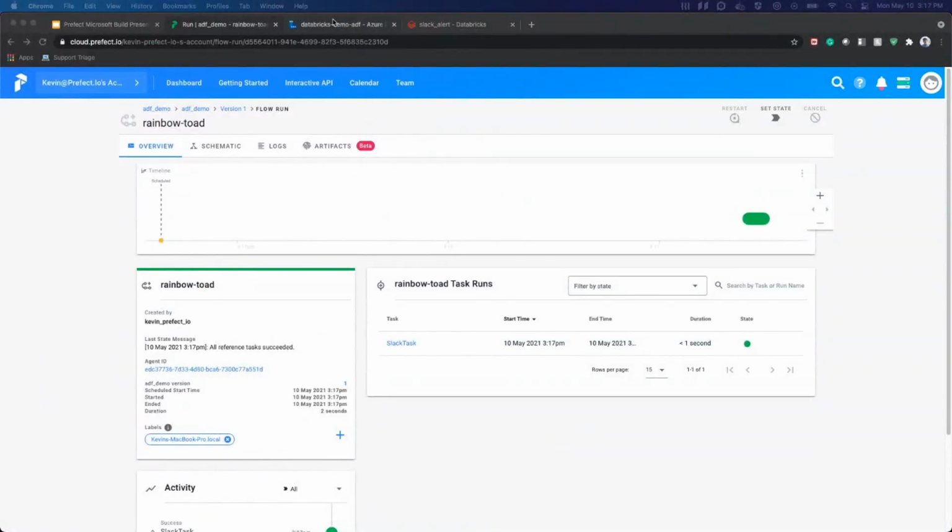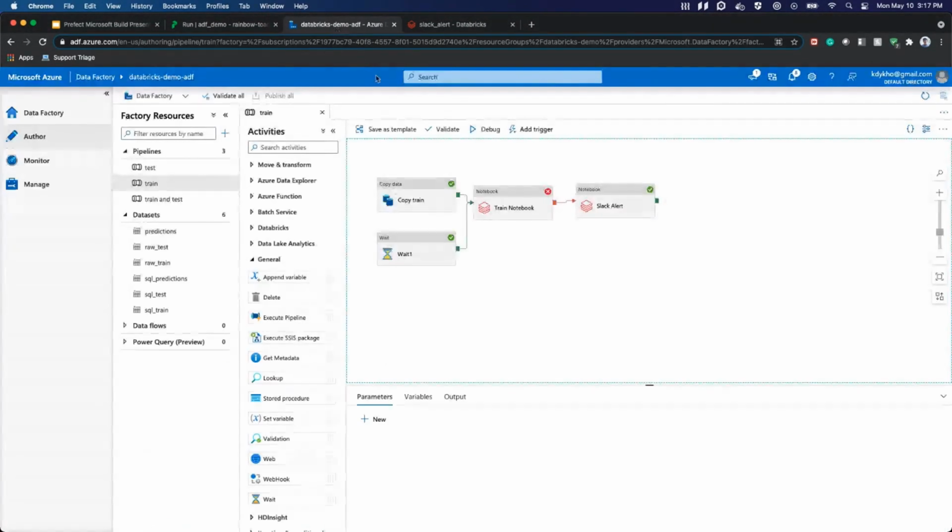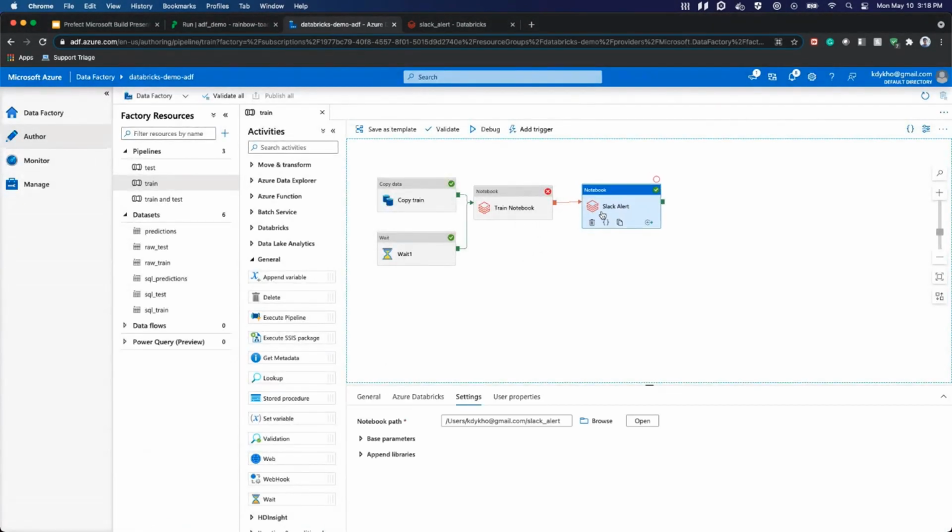So now that we know that we successfully got this message that the pipeline failed, we can hook up this flow to Data Factory. And here I have a pipeline, the earlier pipeline, where I copy a training job. I run a training notebook. And notice on the training notebook, I have this red connector. The green connectors refer to success states, and the red connectors refer to failure states. So this means that I want this task to trigger when the notebook fails.